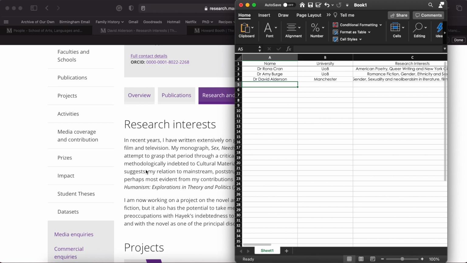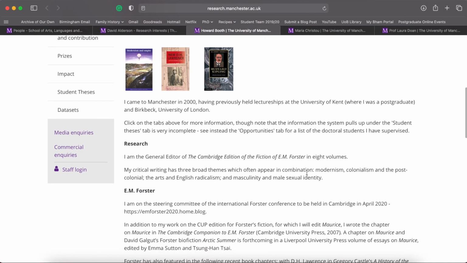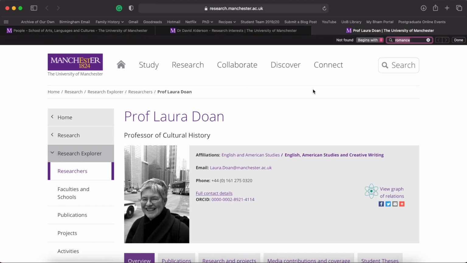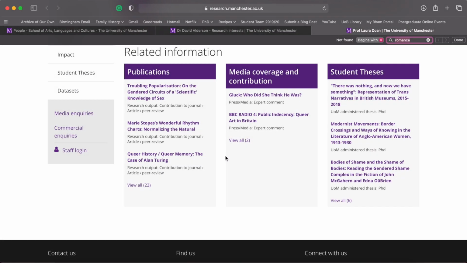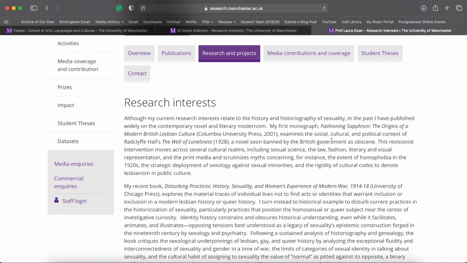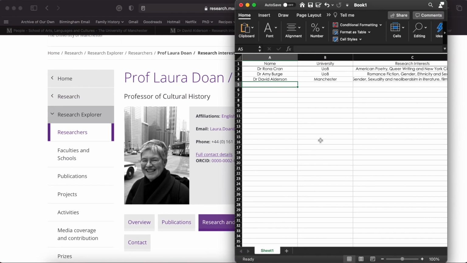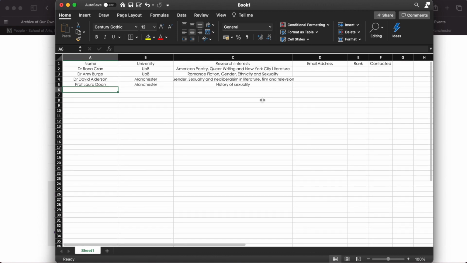We'll do one more person just from Manchester. Let's see, Howard Booth. So again, we'll use the method. Queer, no. Romance, no. Not interested. Dr. Professor Laura Dunn, queer. Okay, stuff is coming up here. So she does things related to history, lesbian culture. She mentions The Well of Loneliness. So she's someone worth putting down. Basically, you want to keep doing this process until you've got a really good list of people.